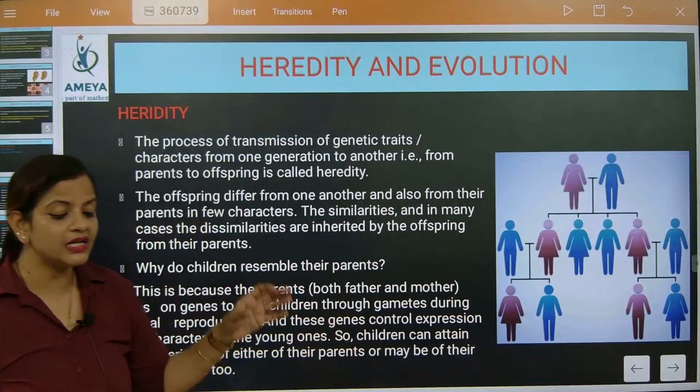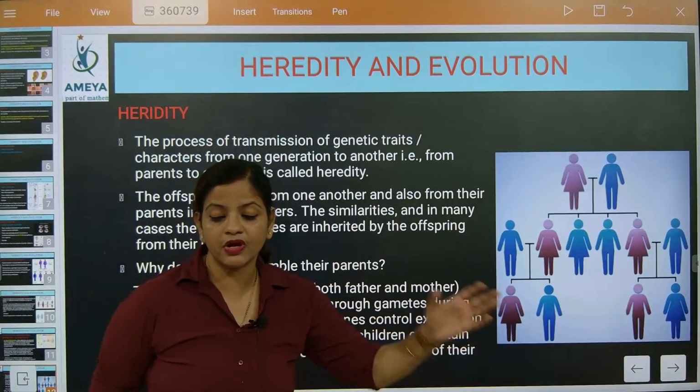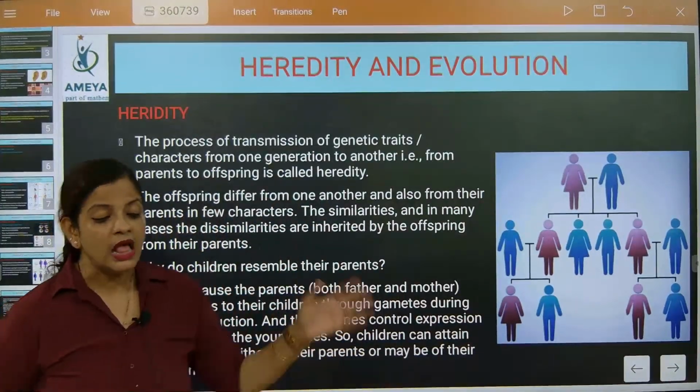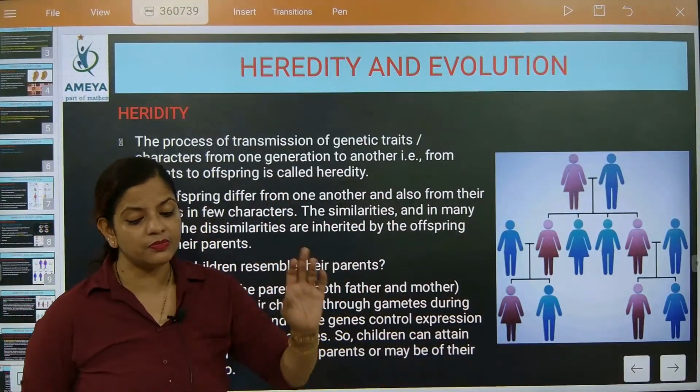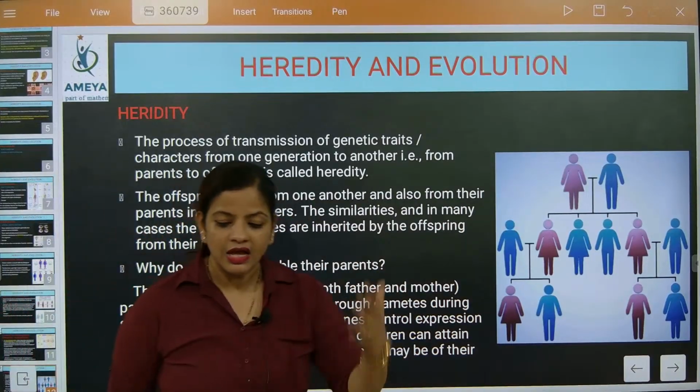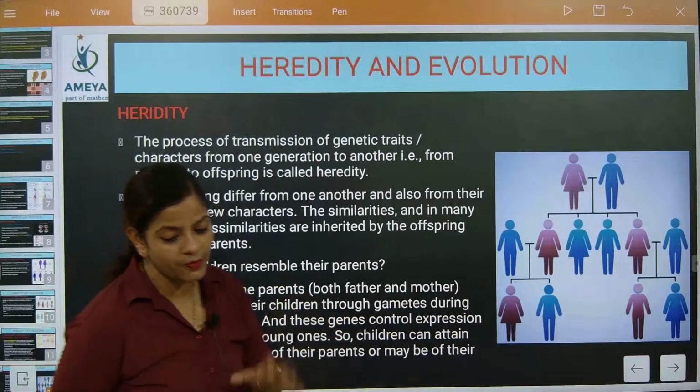But if this somatic cell again goes for reproduction, then the germ cell will also get that imprint, because if one cell changes, it will change the full symmetry of the body.